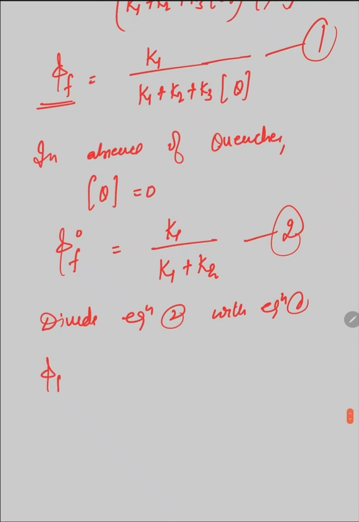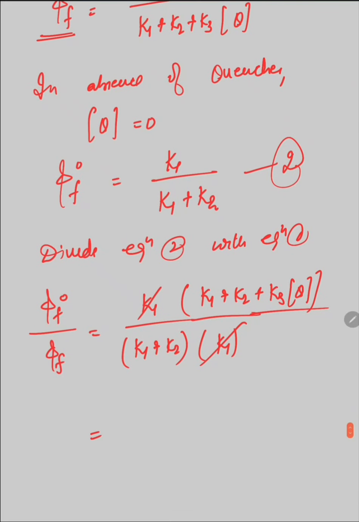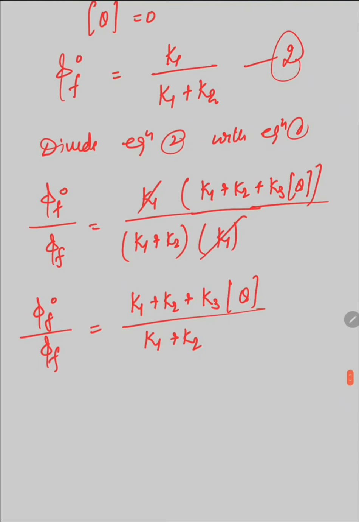What we get is QF naught divided by QF, which is equal to K1 divided by K1 plus K2, into K1 plus K2 plus K3 into quencher concentration divided by K1. So K1 cancels out and we ultimately get K1 plus K2 plus K3 into quencher concentration divided by K1 plus K2. This is the ratio of QF naught divided by QF.